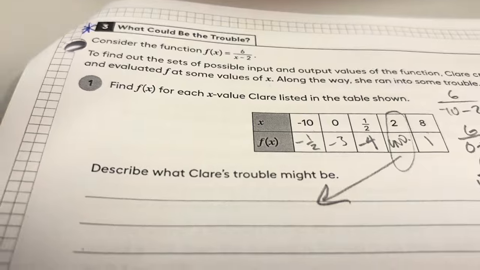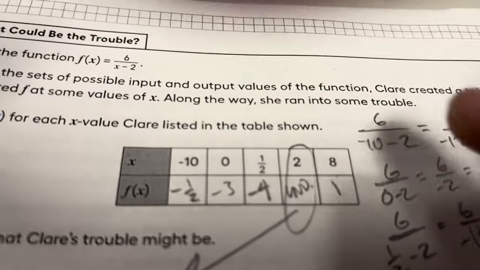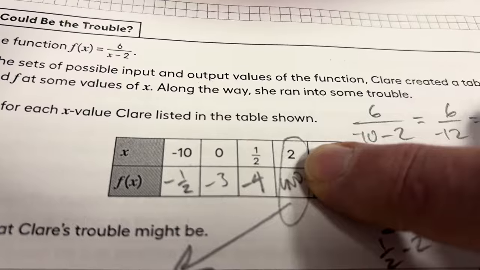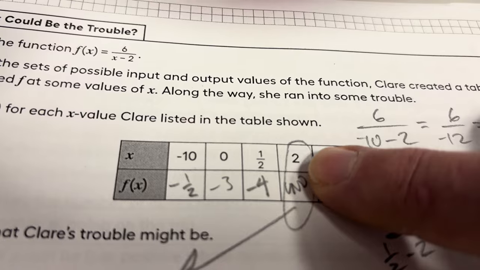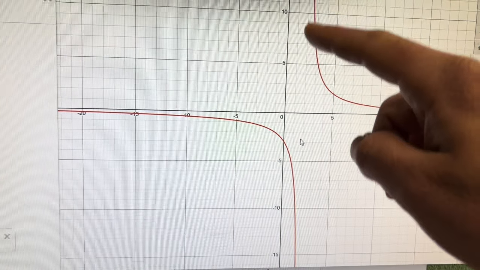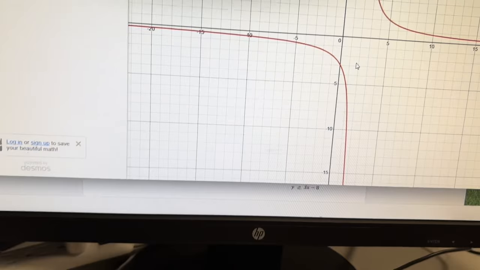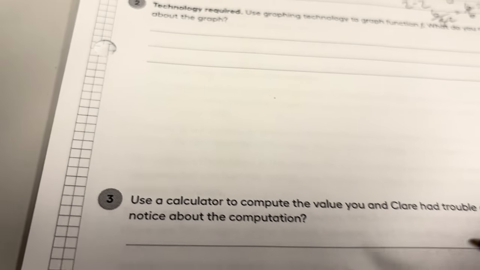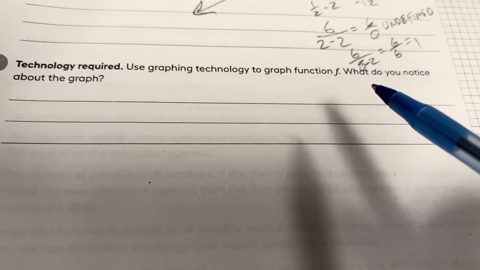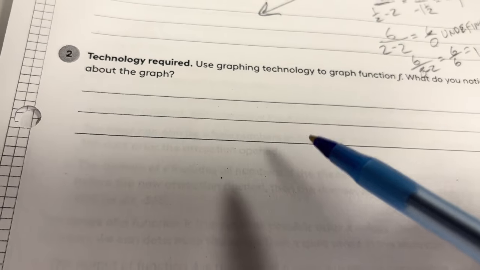And it's never going to touch something, and that something is right here. Notice how it's undefined here? This is where x equals 2. Right here, in between these two guys, is x equals 2. I left my pencil over there, so I'm going to just write. Use a graphing technology. What do you notice about the graph?